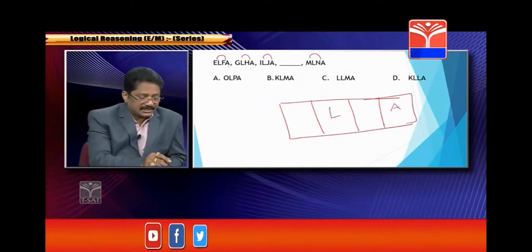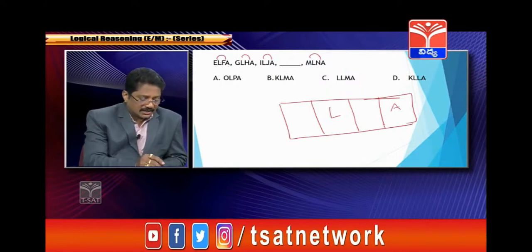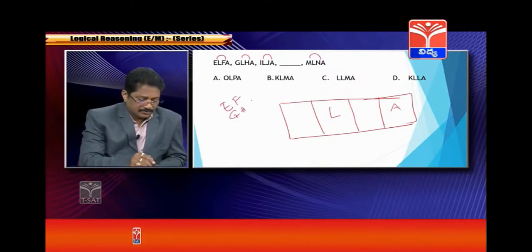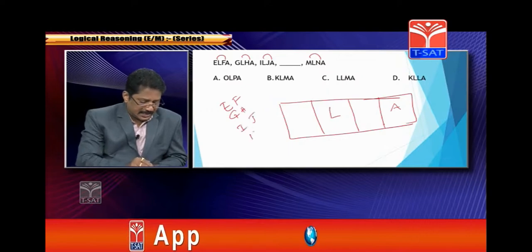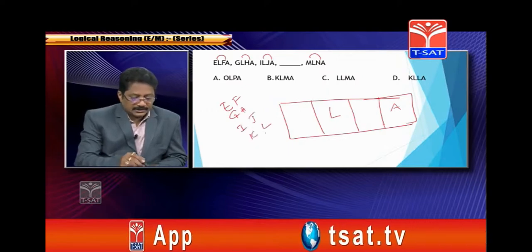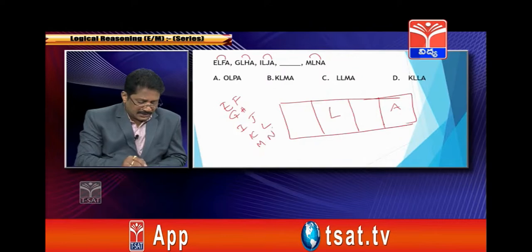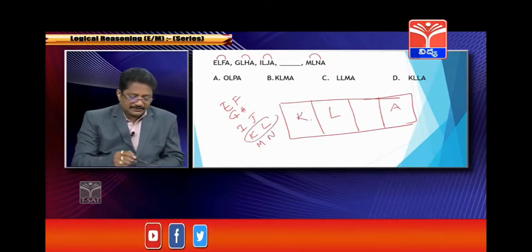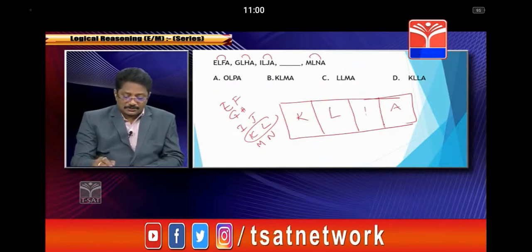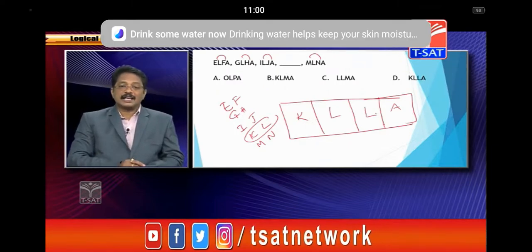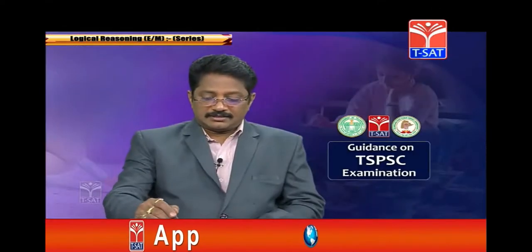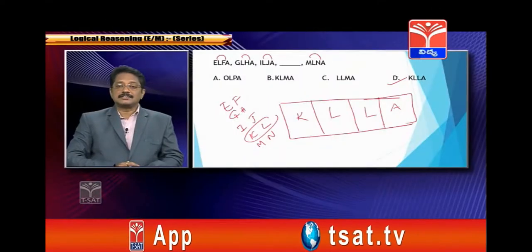Next, if you see the first and third, EF, GH, IJ, KL, correct, MN. So which is missed? KL is missed here. K will be the first and L will be the third position. So KLLA is the answer. Simply, option 4 is the correct answer.